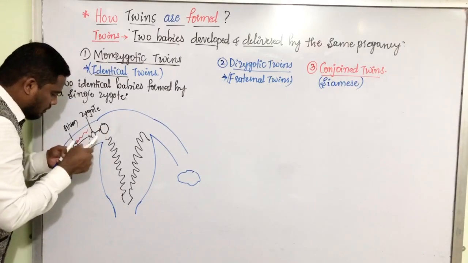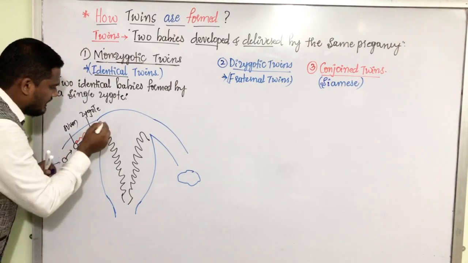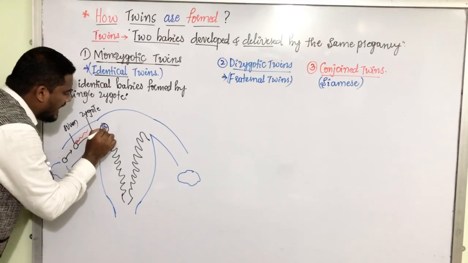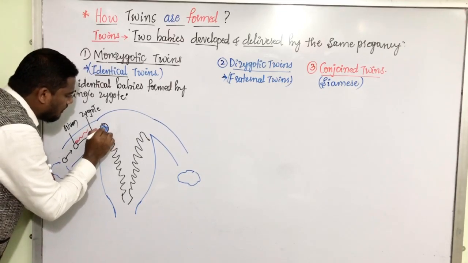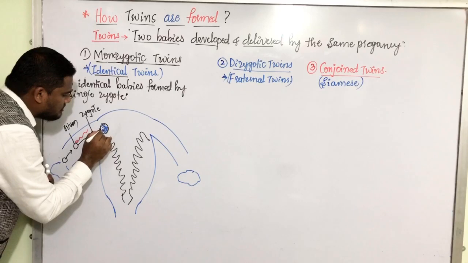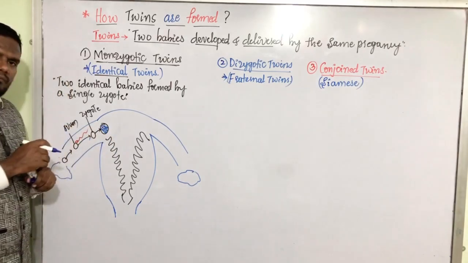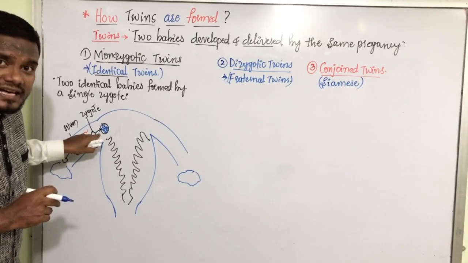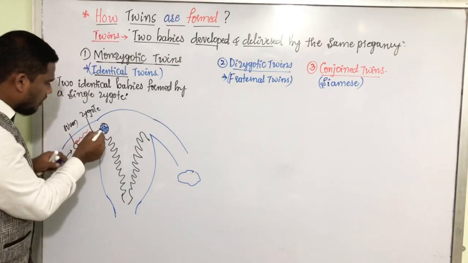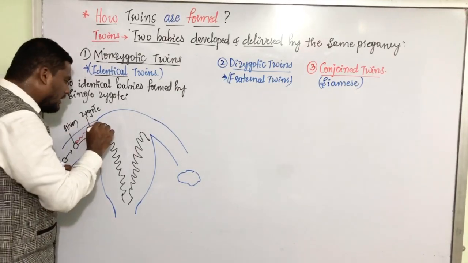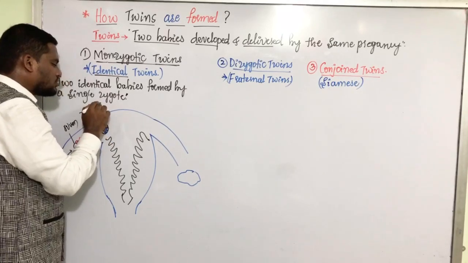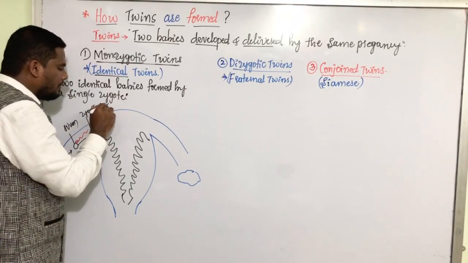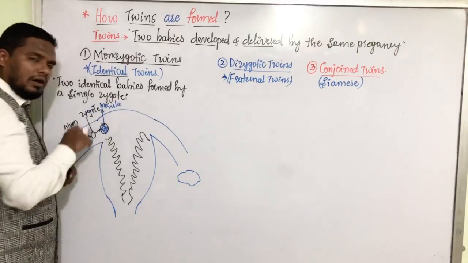This is the corona radiata, zona pellucida. Here we have the 8 cells formed. 1, 2, 3, 4, 5, 6, 7 and 8 cells are formed. The structure with 8 blastomeres. These cells are called blastomeres. It is called morula.